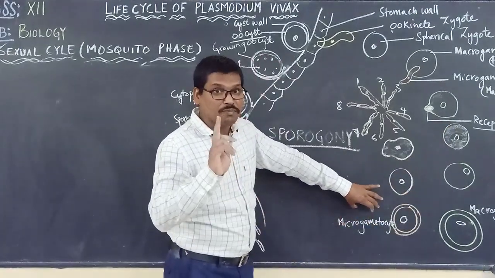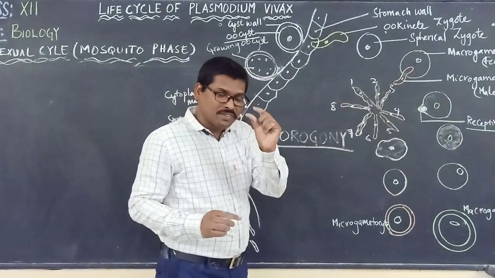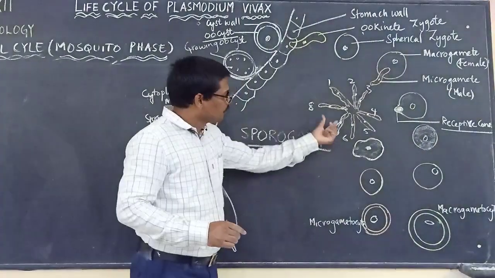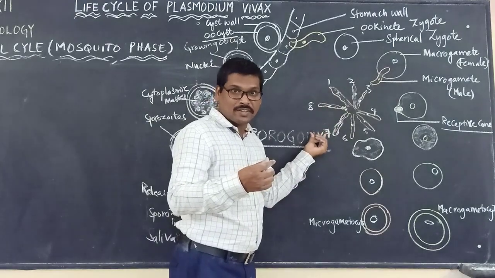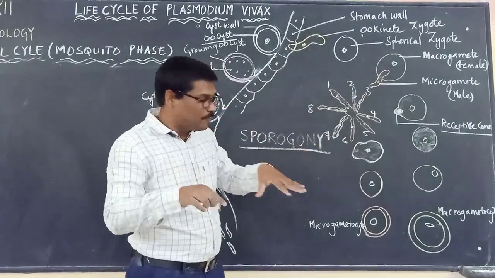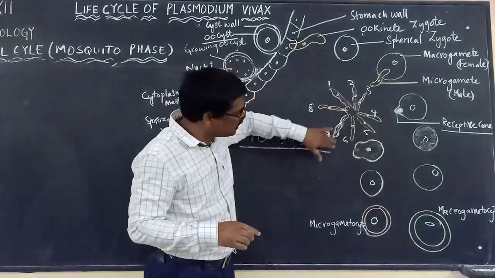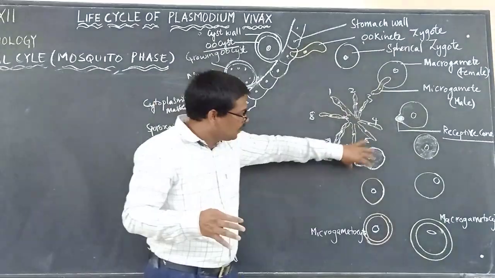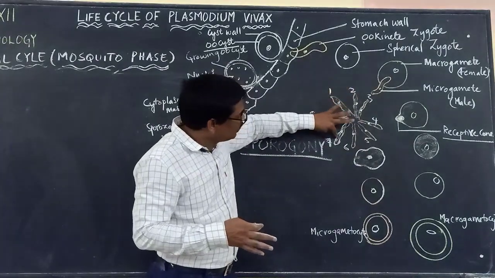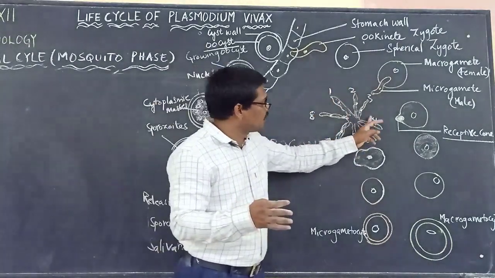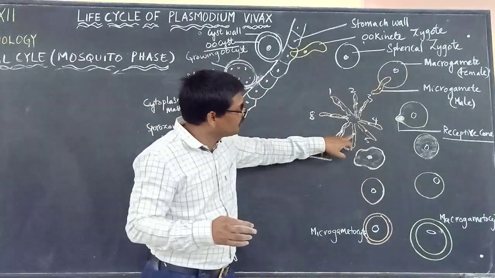Now here, formation of male gamete: the microgametocyte is producing flagella-like structures, into which all the cytoplasm is pushed. So these flagella will get separated from each other, and each one has a nucleus.